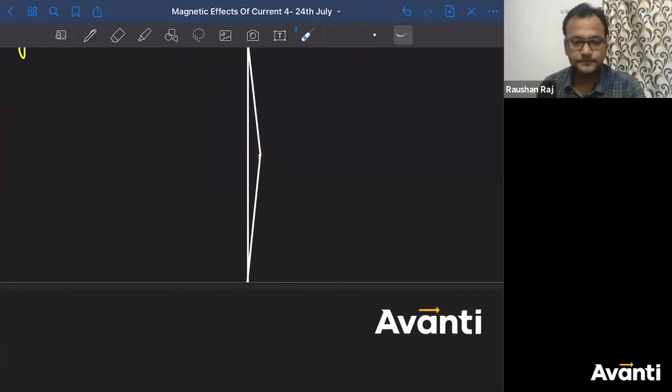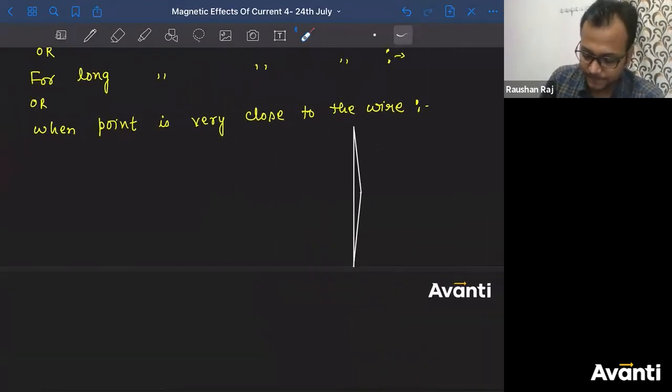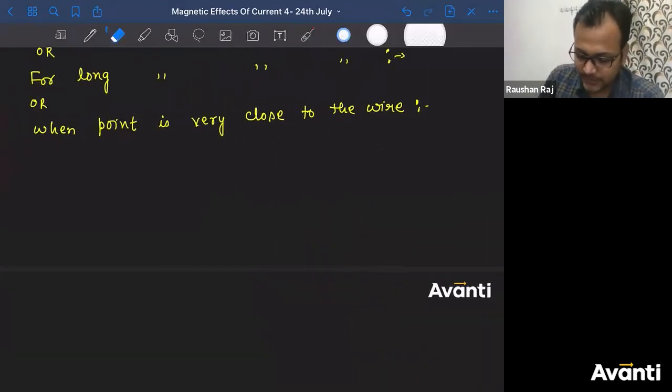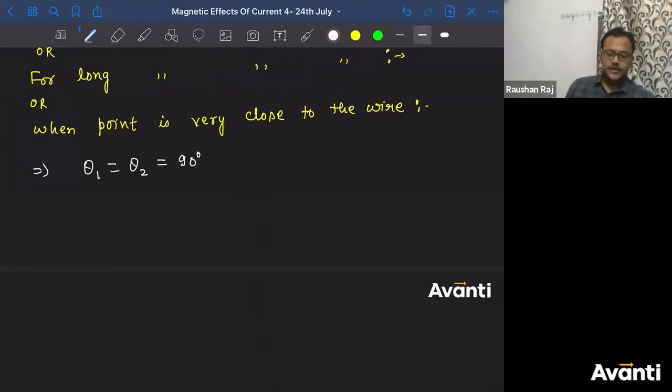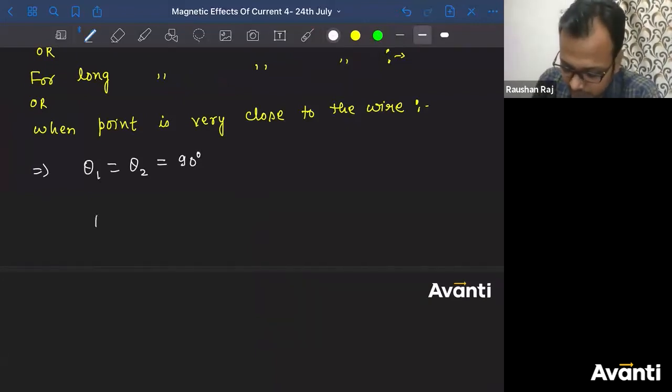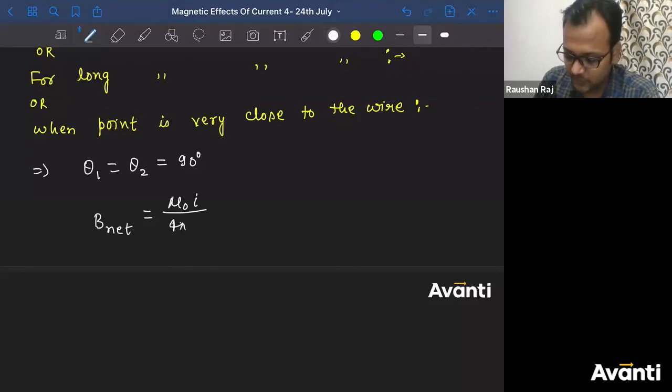Does this make sense? So in all of these cases, I'll say theta 1 will be equal to theta 2, and this will be equal to 90 degrees. All right, now tell me what will be the B net value? What will be the value of the net magnetic field? So mu naught I divided by 4 pi d into sine of 90 plus sine of 90.